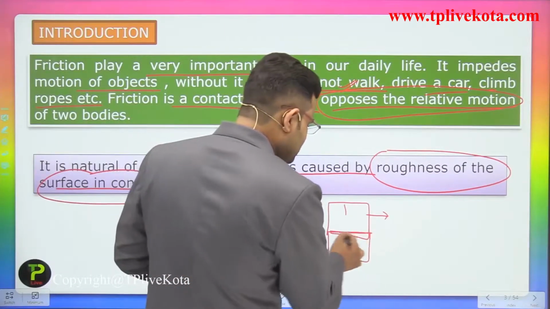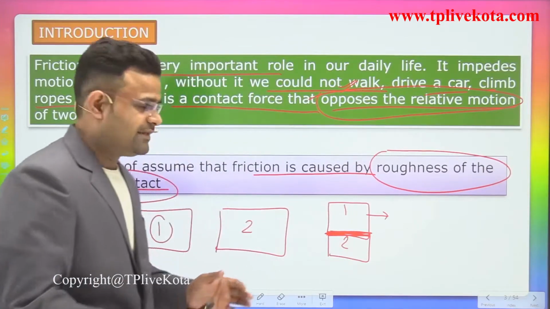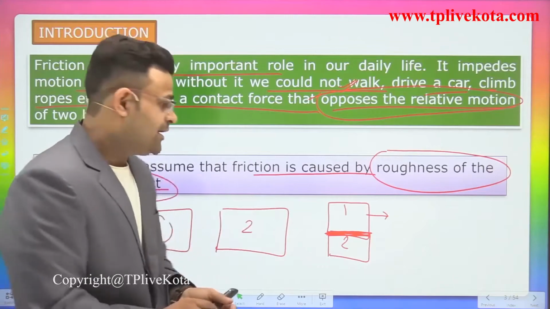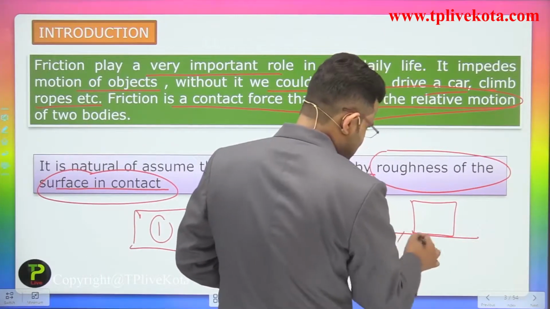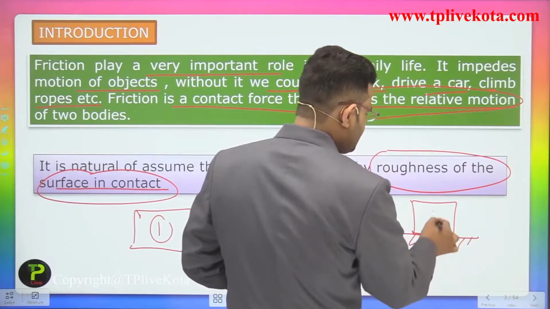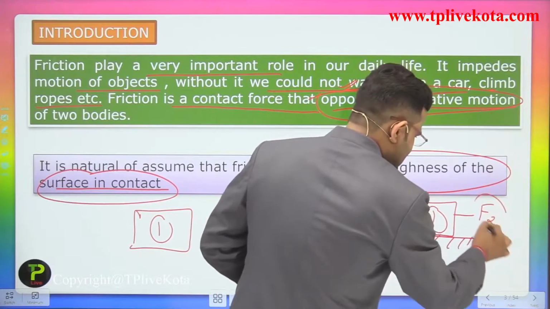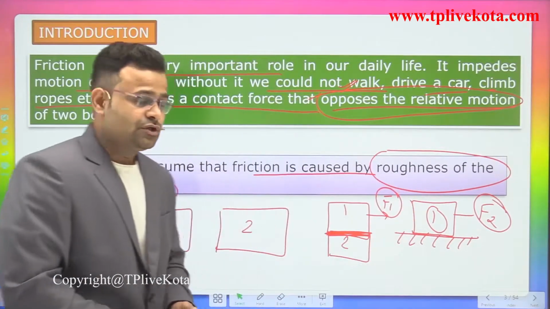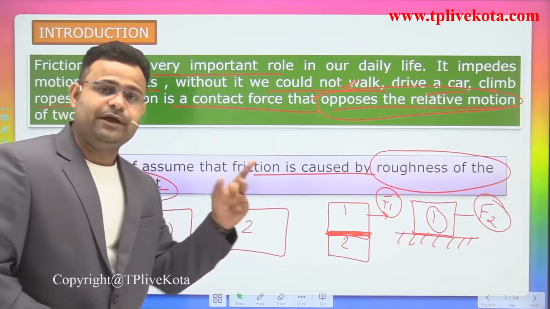Why do we require some force? Because at the contact of the surfaces there is some roughness of that body. If the first block is placed on a mirror, you know that mirror, in that second case we write the force F2. In the first case we write the force F1. So which case requires more force compared to the previous?